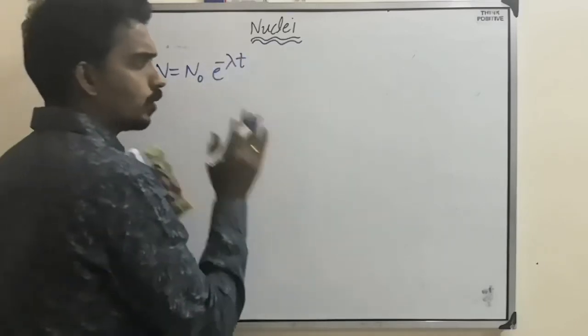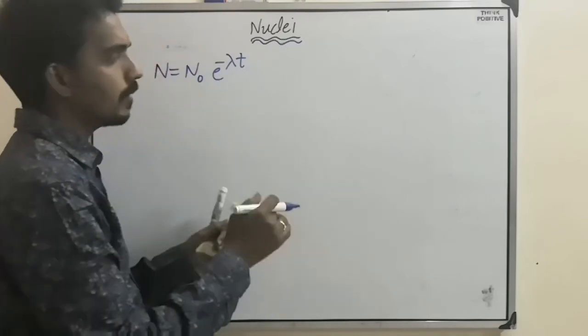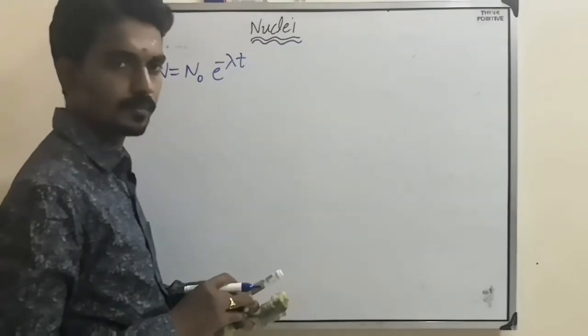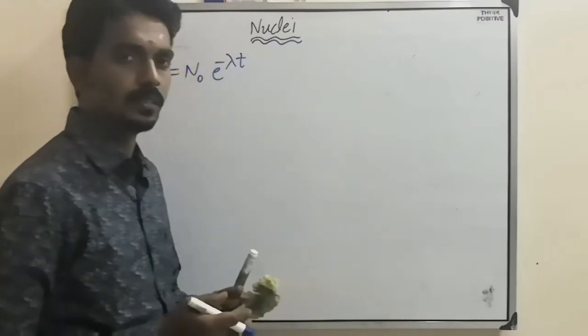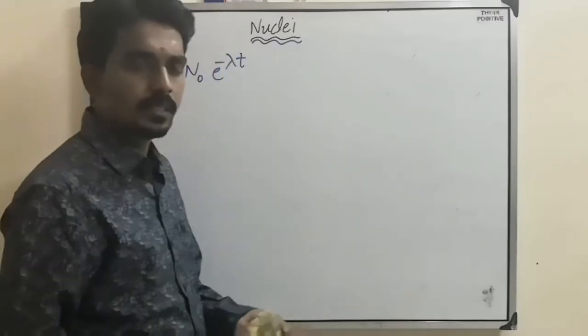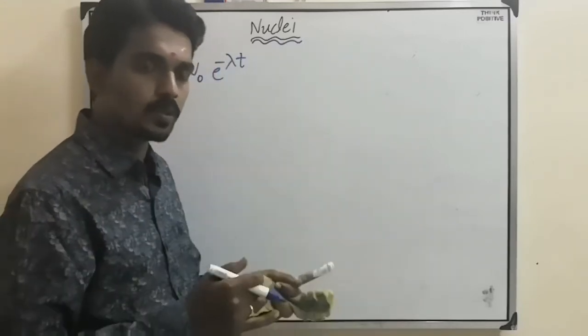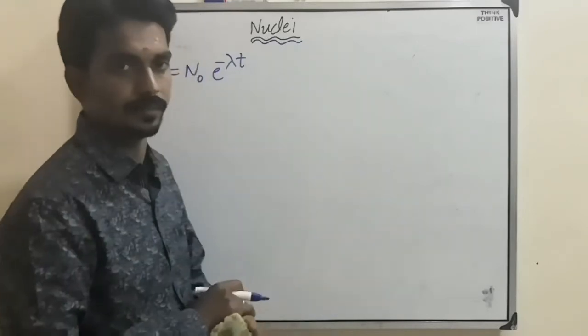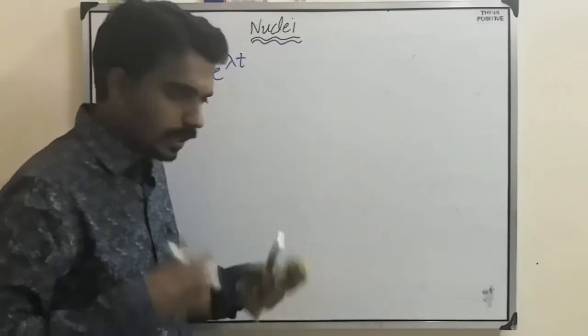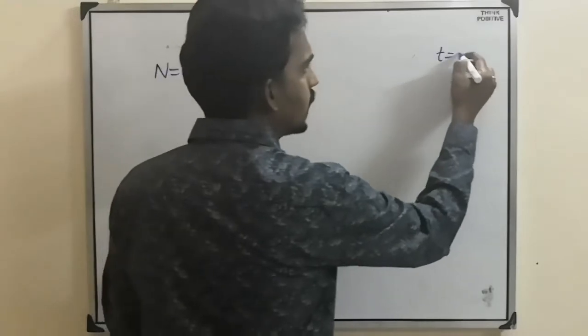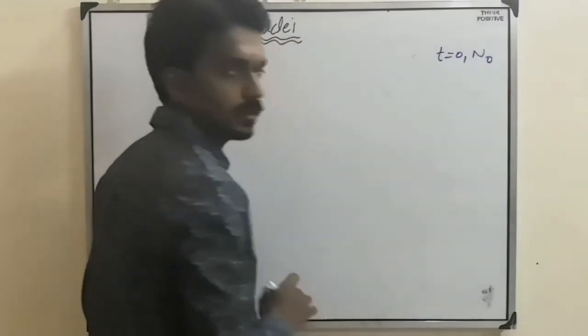So at one instant the number of atoms is something. After some time the number of atoms reduces to half of the initial. If you are confused, consider it this way: at t equal to 0, n naught.